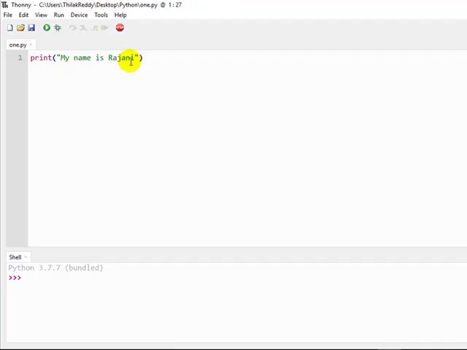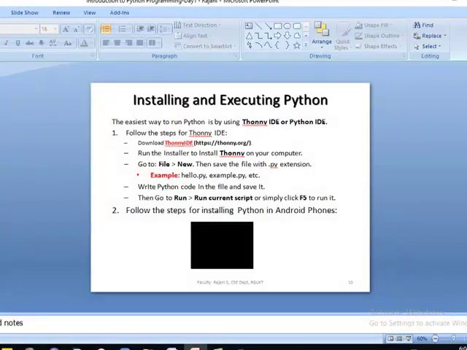So for that we need to run the program. To run the program, just click on this run current script, or just press F5 to run the program. So this is the output: My name is Rajni. Okay. So in this way we can write a program, save the program, and run the program, right? So if you have a laptop, just install this software, that is Thonny.